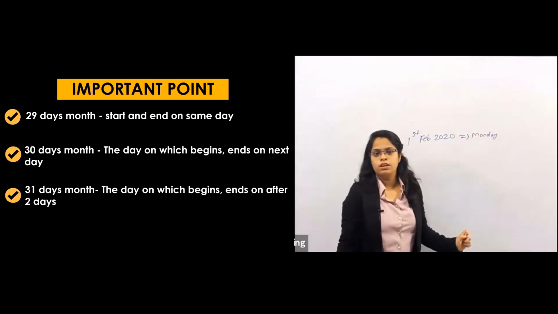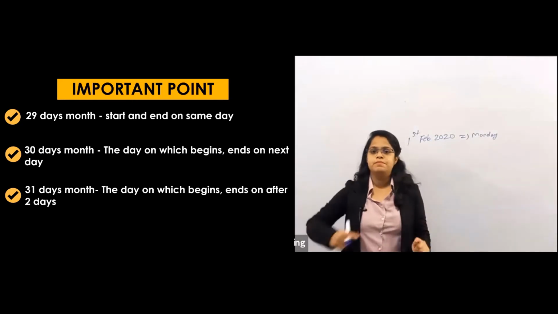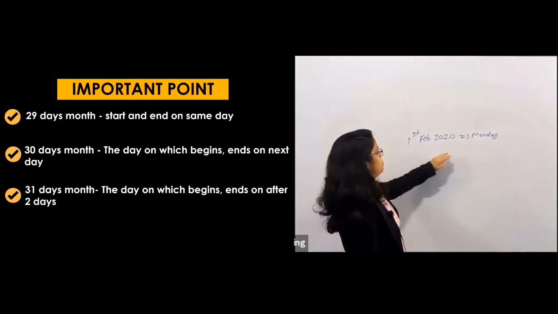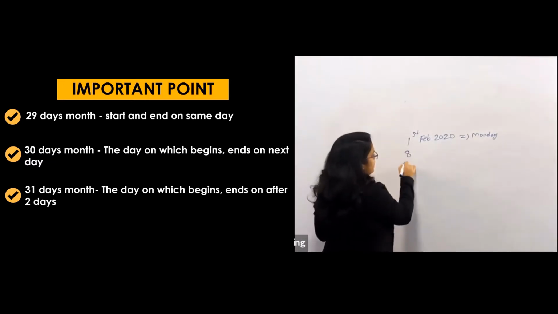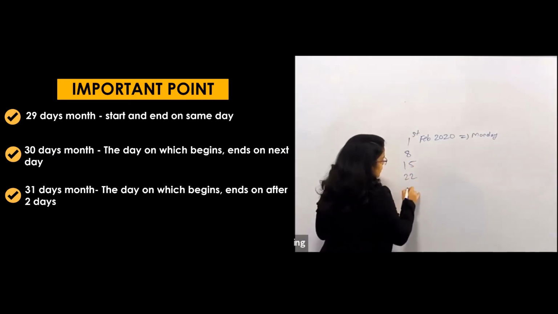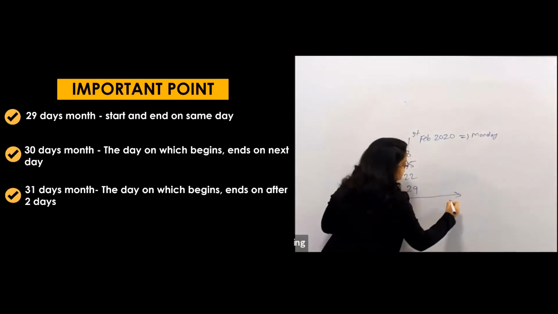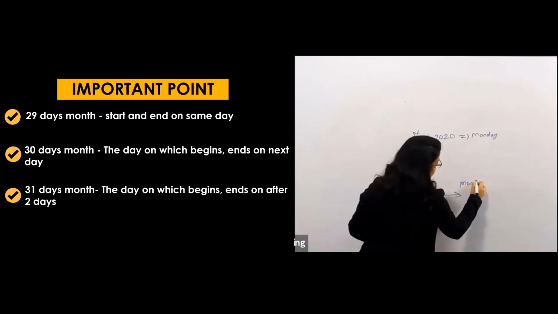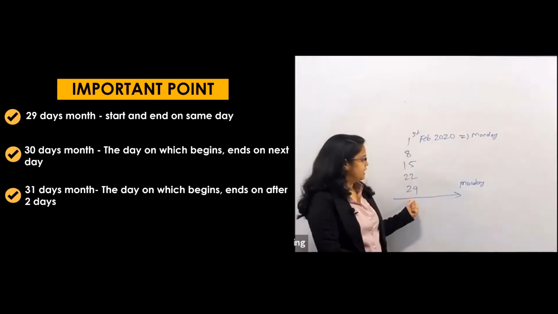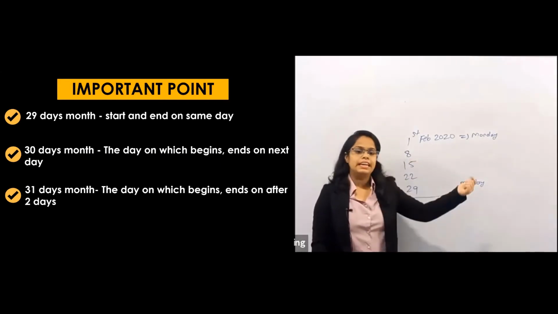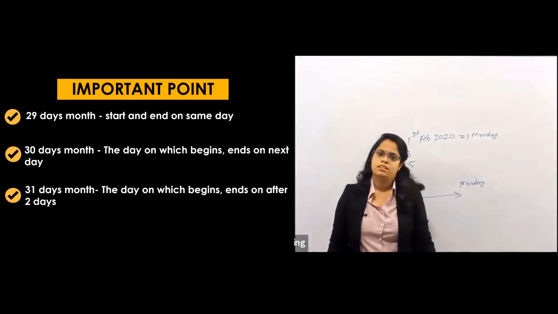8th, right? Because every Monday comes after 7 days. If it was a Monday on 1st Feb, then after that it will come on the 8th, then 15, then 22 and then 29. That means the month ends again on Monday. Got it? Whatever I have written. So as 29 is a Monday, on 28 there was the Sunday.